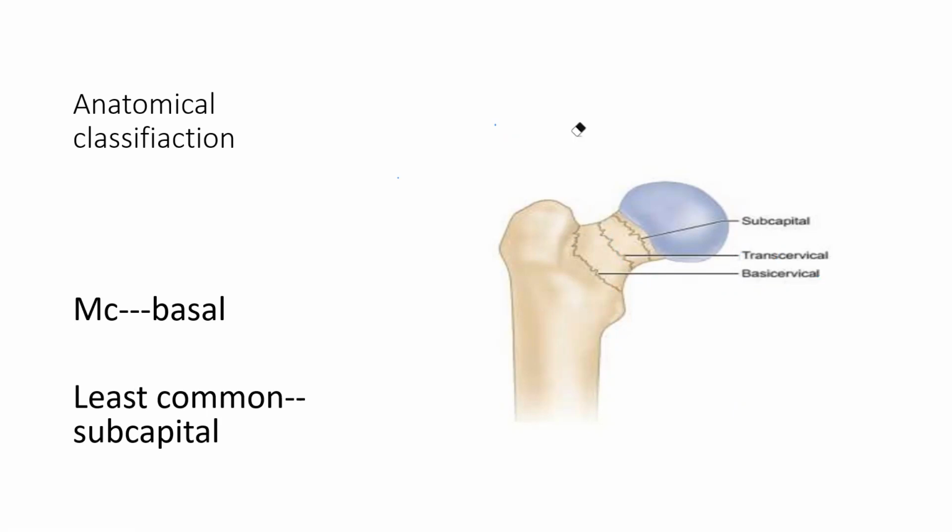And which causes avascular necrosis? There is another MCQ like the most common cause of avascular necrosis. The most common cause is caused by which fracture? Subcapital. Like capital punishment leads to death, in the same way avascular necrosis means death of the head. Among the three, subcapital is the most common cause of avascular necrosis. It is one of the most dangerous fractures because it leads to avascular necrosis. It is least common because capital punishment is not common, and the most common is the basic one.